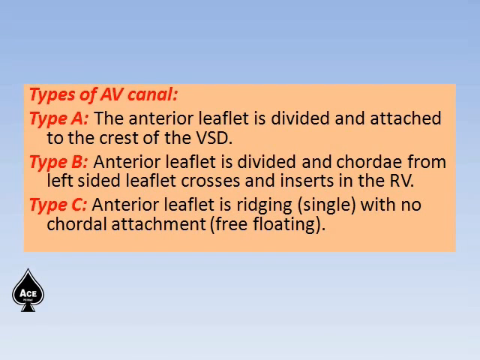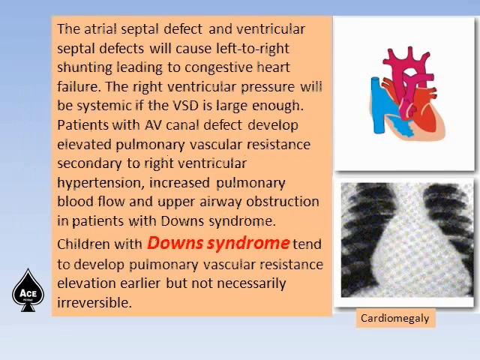Type A is the anterior leaflet is divided and attached to the crest of the VSD. Type B means the anterior leaflet is divided and chordae from the left side leaflet cross and insert in the right ventricle, which I have already described. And type C is the anterior leaflet is bridging, single, with no chordal attachment, that is free floating.